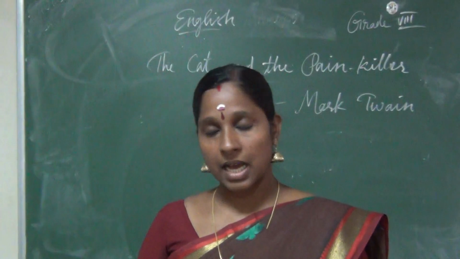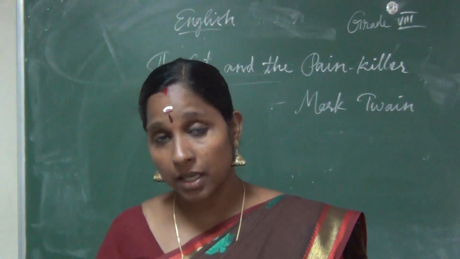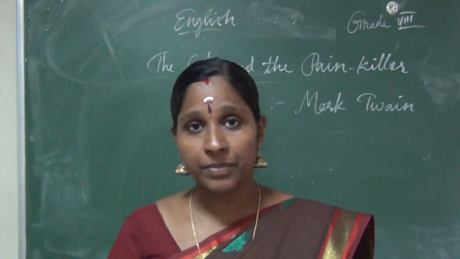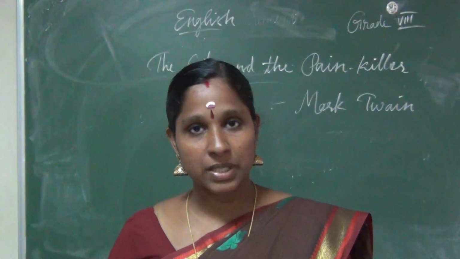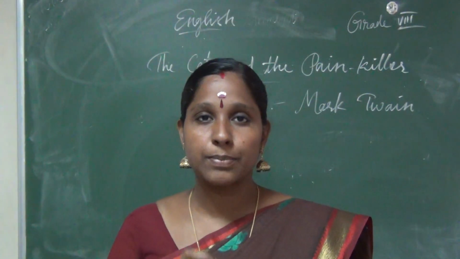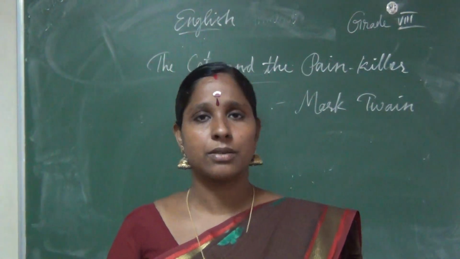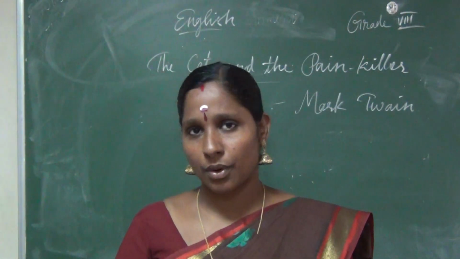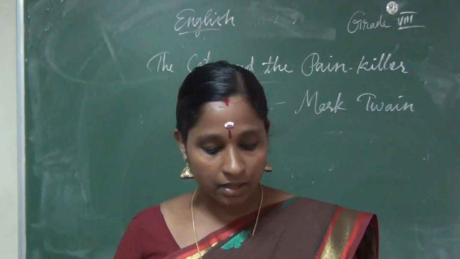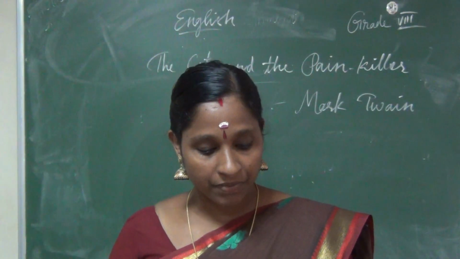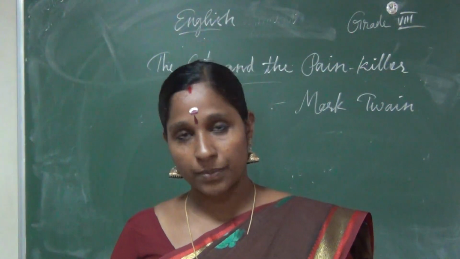So his aunt's name is Polly, then his brother's name is Sid. He is up to all sorts of mischief. This Tom Sawyer, he's a mischievous guy. Mischievous meaning naughty. But very cleverly, he escapes from the punishments that are given to him.